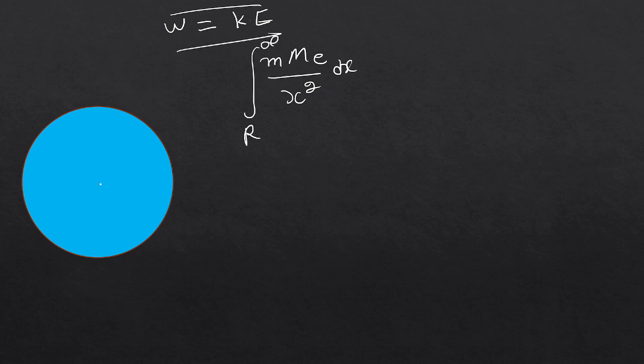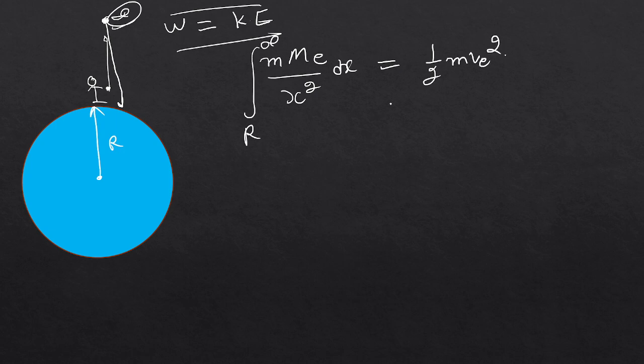This r is the radius, where I was standing, and here is infinity. We are assuming that. I was throwing that stone from this point, from the distance of radius r, the radius of the earth. So this is the expression, and it is equal to 1 over 2 m ve square. Now calculate this.